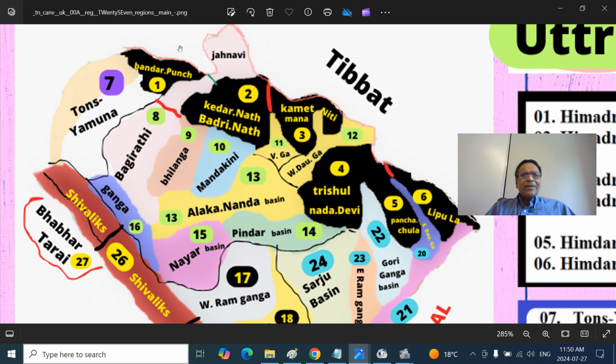This is the Kinnaur Desh, that is the Baspa Valley. This is the Kinnaur district of Himachal Pradesh. Sometimes this is also named as Jad Ganga.